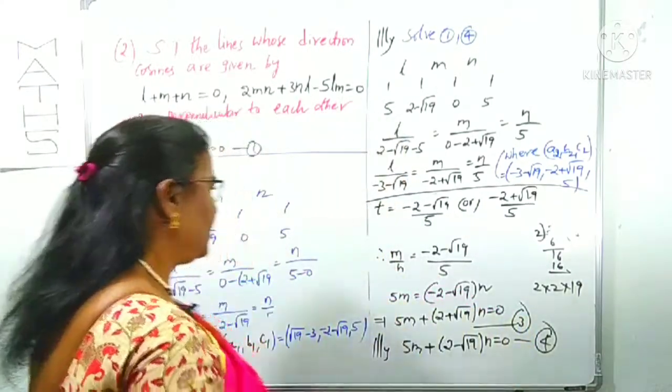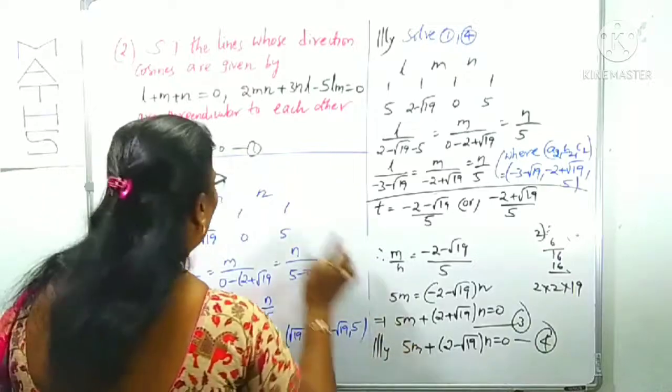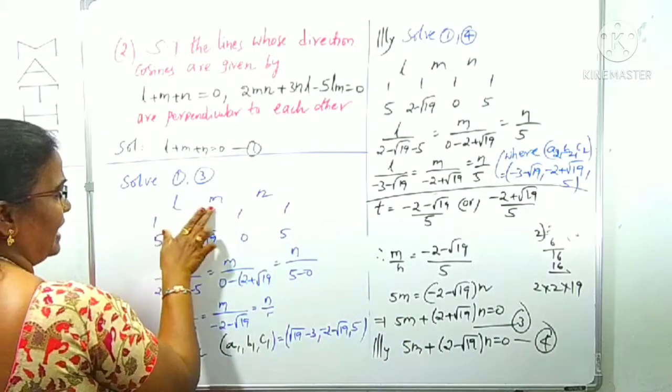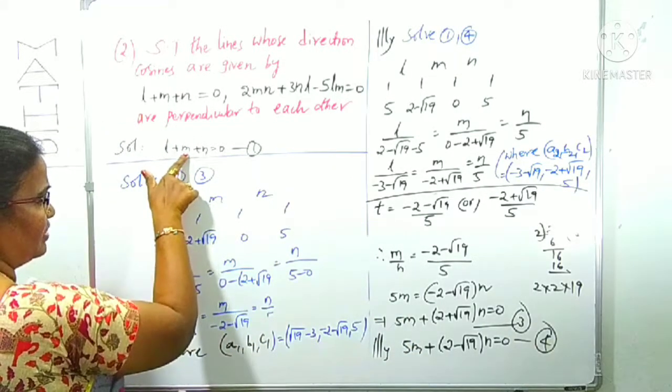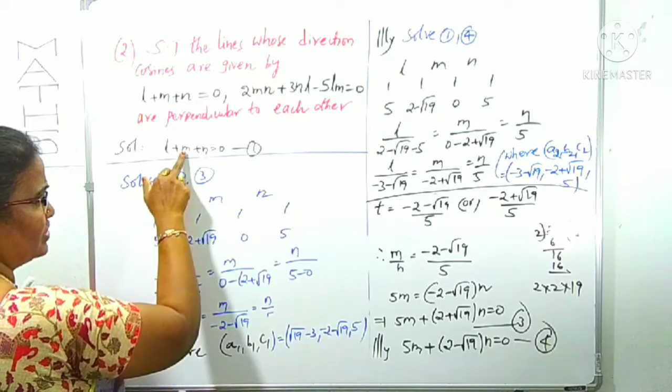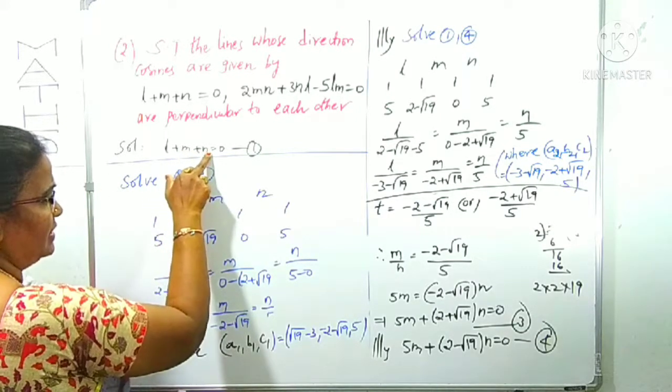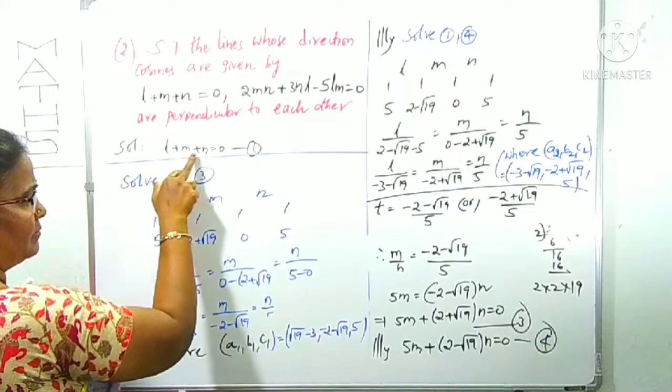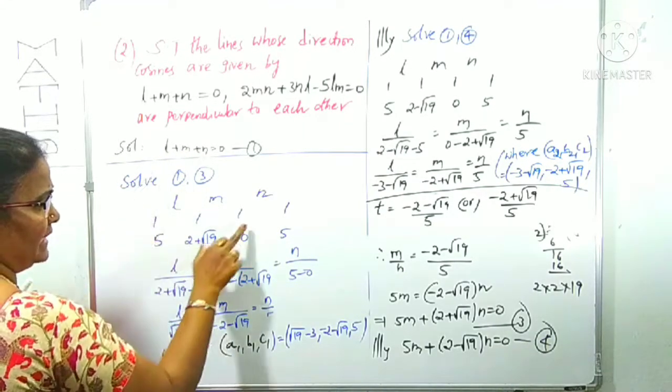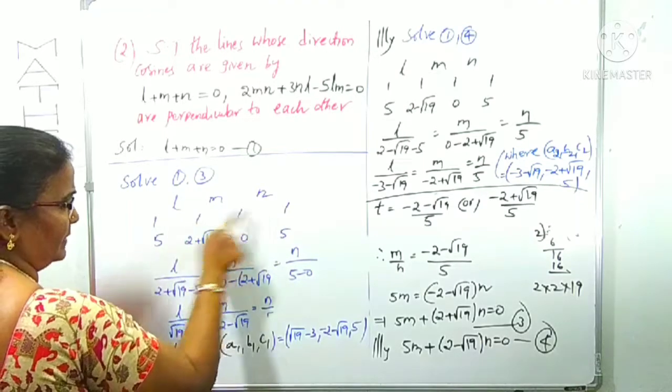Now, how can you use it? Here there are 3 letters L, M, N. L, M, N I have taken here from equation 1, middle quotient onwards. That is M quotient 1, N quotient 1, again L quotient 1. Again can come to middle term n quotient like 1, 1, 1, 1.